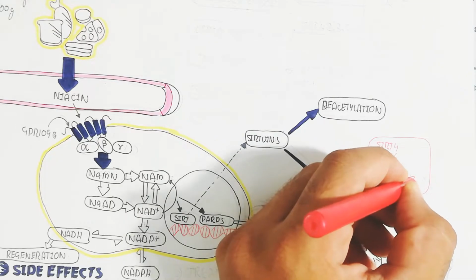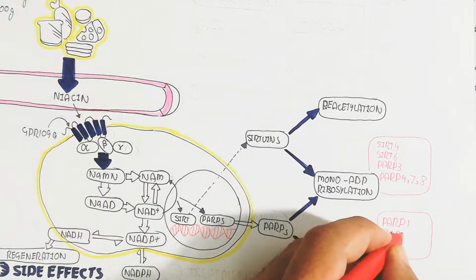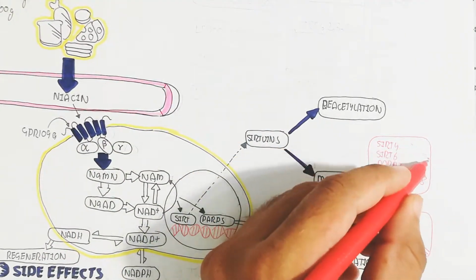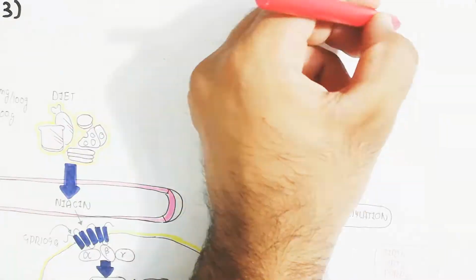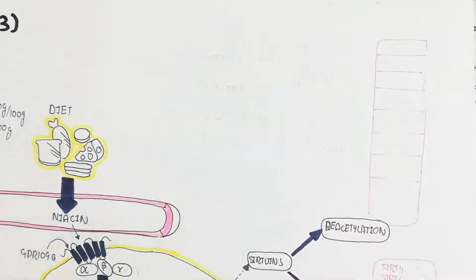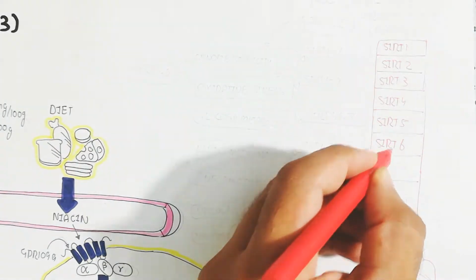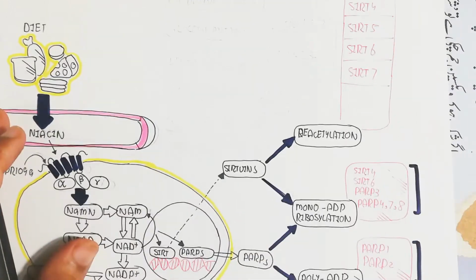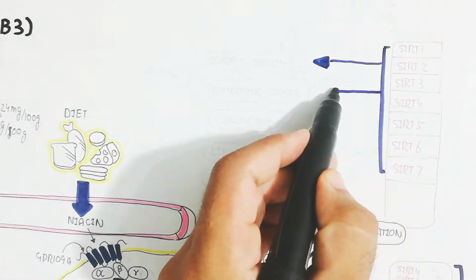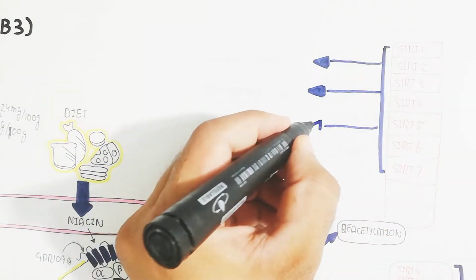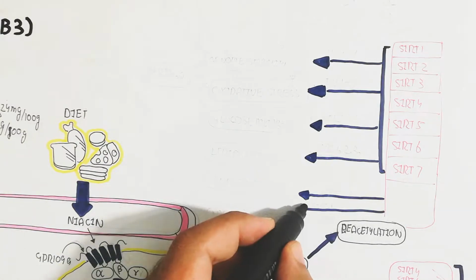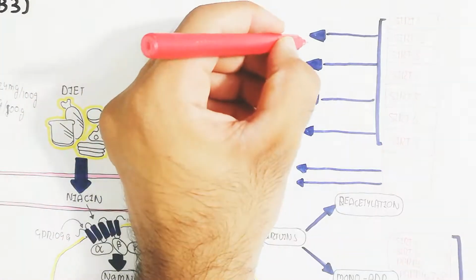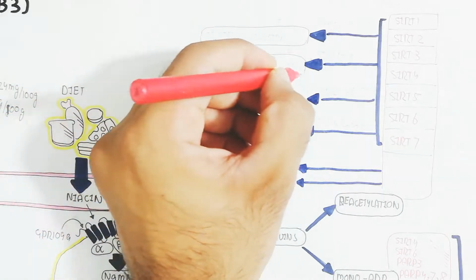Anyhow, let's begin to understand the deacetylation involving the SIRT1 to 7 genes. The sirtuin molecules are used for deacetylation, and the SIRT1 to 7 genes are used for genome stability. In this way it is beneficial, as are SIRT4 to 6 and PARP1 and 2 from the